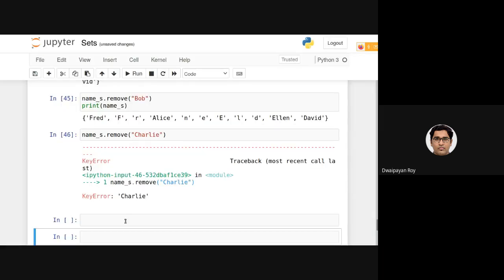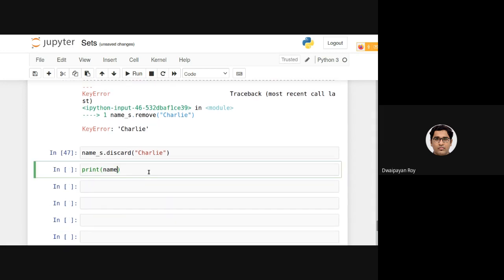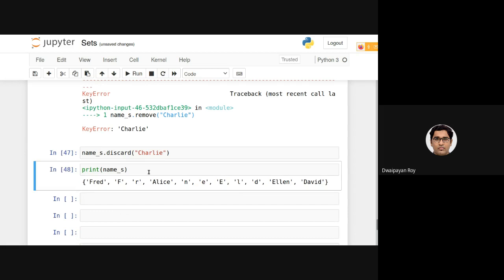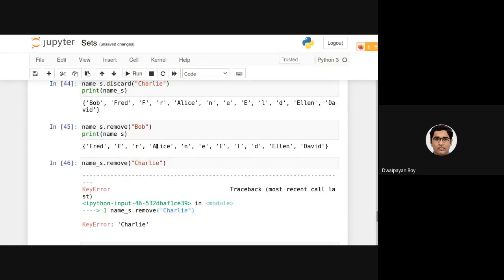So if I do the same thing with discard, as you can see, there is no error, but of course it is not changing the set as well. Earlier the set was like this, Fred, FR and so on, and it is remaining the same.